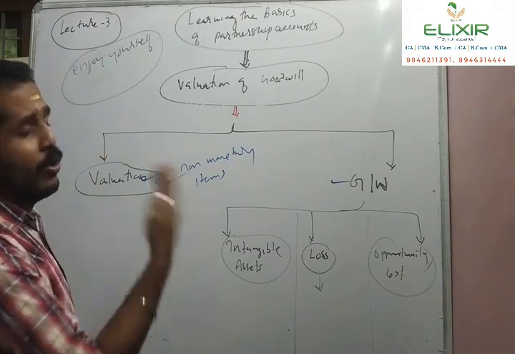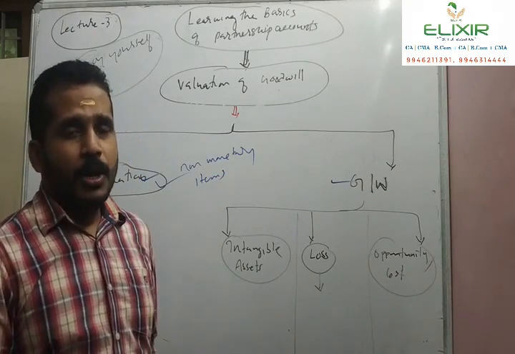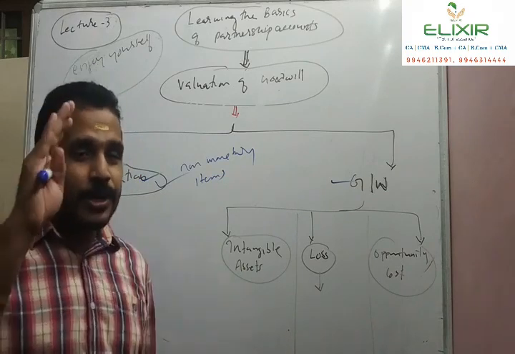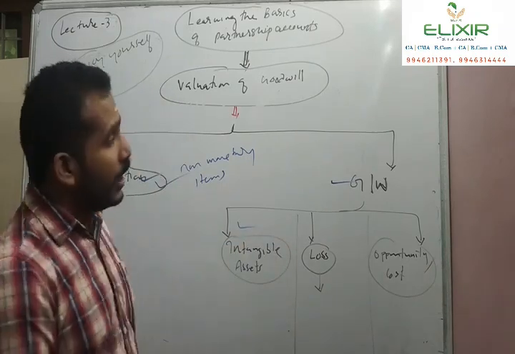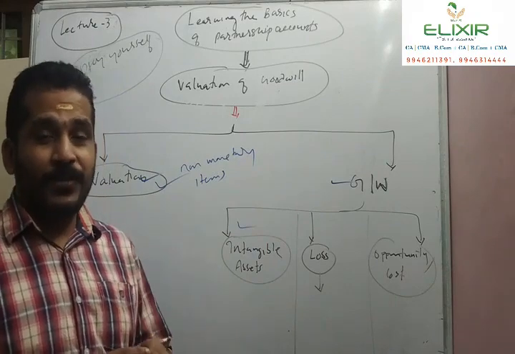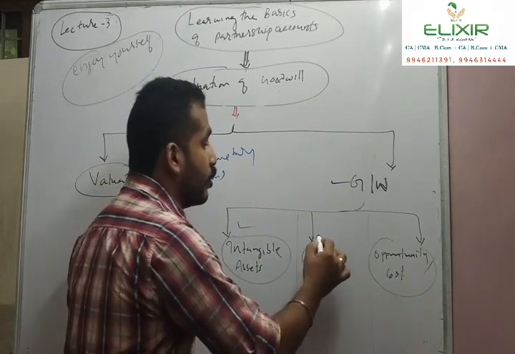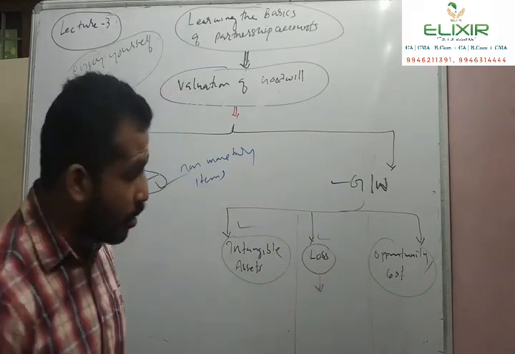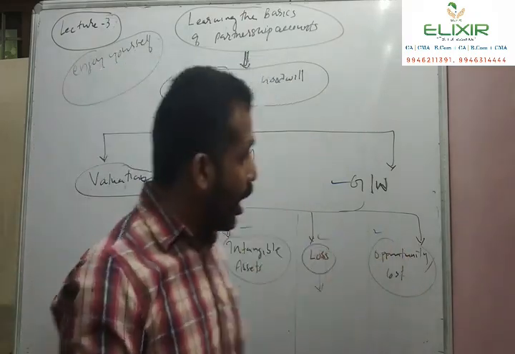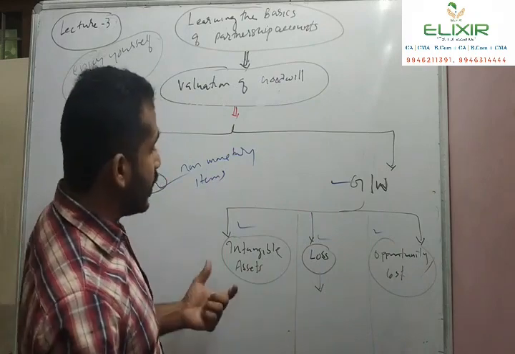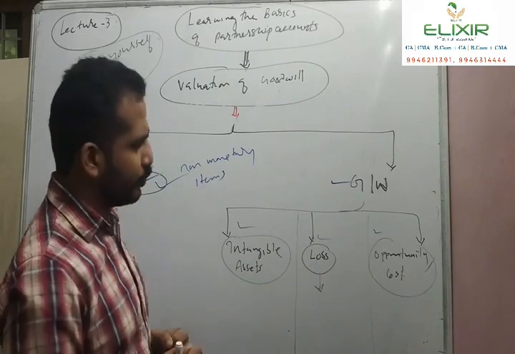So moving to the concept of goodwill. When I say goodwill, all of the students have a picture in mind that it is an intangible asset. Goodwill is an intangible asset. In accounts, goodwill can take three forms. One is the intangible asset itself. Then the concept of loss. Goodwill can be accounted as loss. Goodwill can be accounted as opportunity cost as well. So in accounts, goodwill can take three forms: one is the intangible asset, one is the loss, and the other is the opportunity cost.